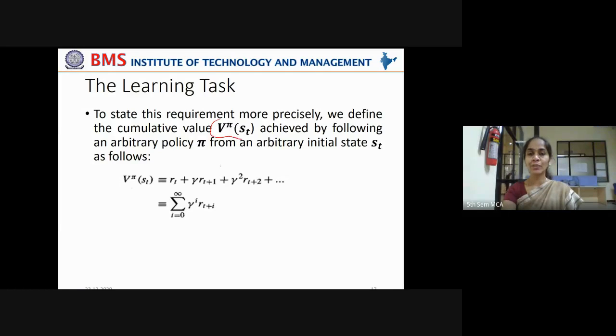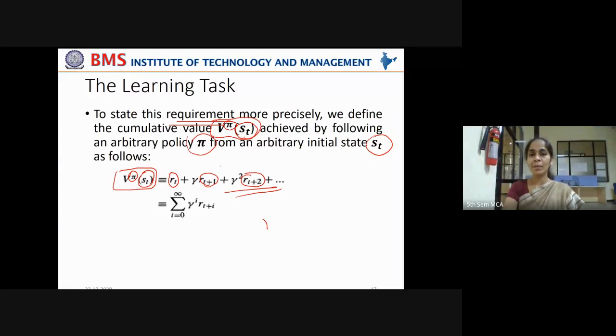V pi means the cumulative value of the rewards, denoted by capital V, that can be accumulated by following the control policy pi to move from one state to another, from an arbitrary initial state ST. It can be represented like this: the reward given by taking that step, RT, plus the reward given at the next time step, gamma times RT plus 1, then the reward given at a later time, gamma squared times RT plus 2, and so on.